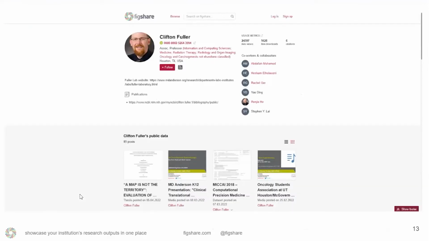So here's just a screenshot of a profile. It's connected to ORCID. You can see views, downloads, and citations up here. This is a little tiny. And some biography information. It automatically puts in the coworkers and collaborators. And then you see all the things that this person has shared on Figshare. So a nice way to just say, oh, here's all my stuff in one place.